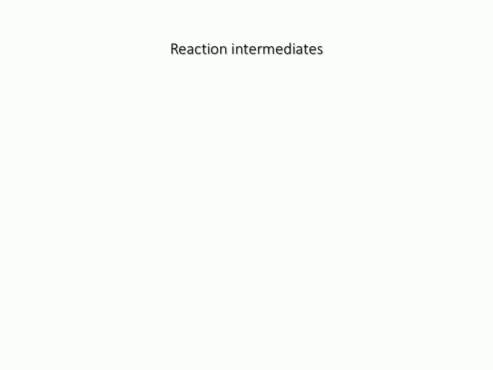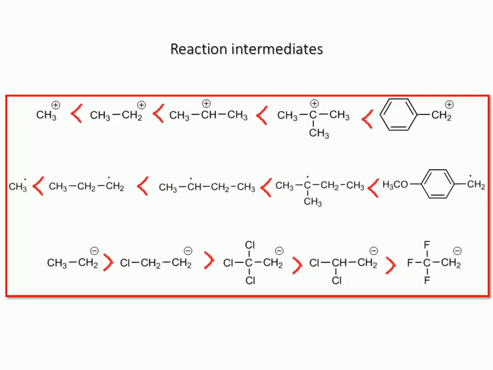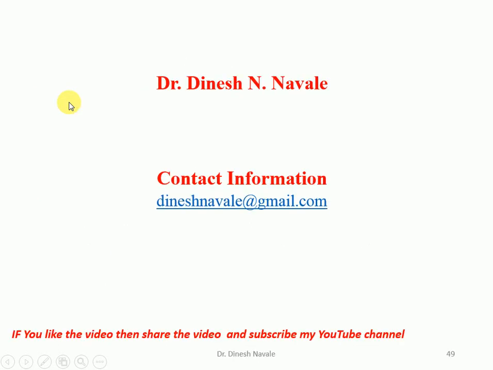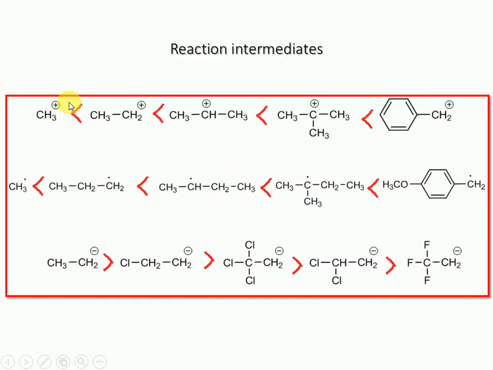So these are some of the reactive intermediates we have seen: carbocation, free radical, carbanion. In the carbocation, benzyl will be more stable than tertiary, then secondary, then primary, then methyl, which can be easily explained using the inductive effect, resonance effect, as well as hyperconjugation. In the case of the free radical also, the benzylic free radical will be more stable than tertiary, then secondary, then primary, then methyl free radical.